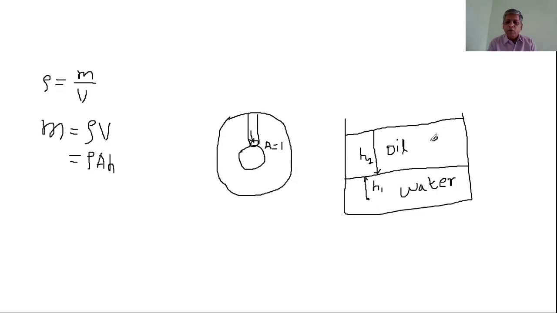Density of oil is rho 2. Density of water is rho 1.